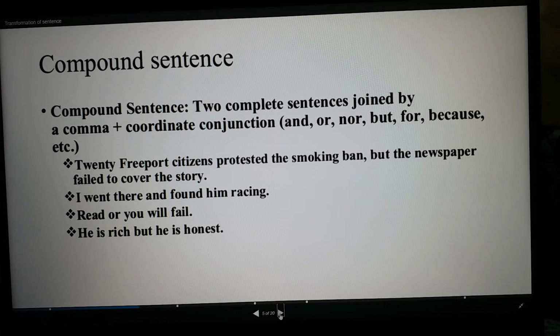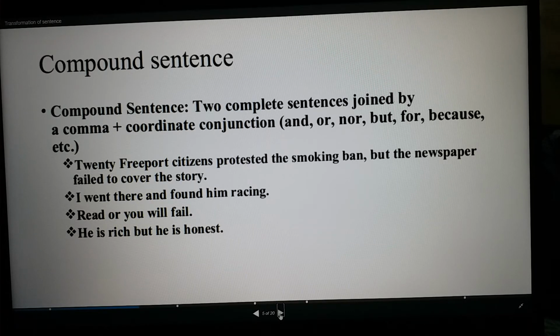So next sentence, I went there and found him racing. So here also you see it has two clauses. Both clauses are independent. Read or you will fail. Here you see two parts joined with or. He is rich but he is honest. So here also you can see it has two parts. Both are complete sentences. He is rich, he is honest, but these two complete sentences are joined with the help of